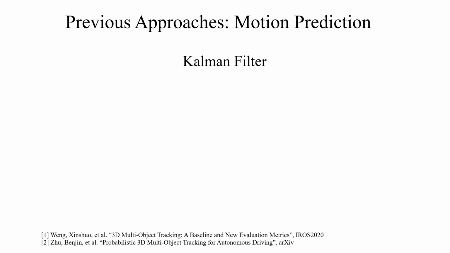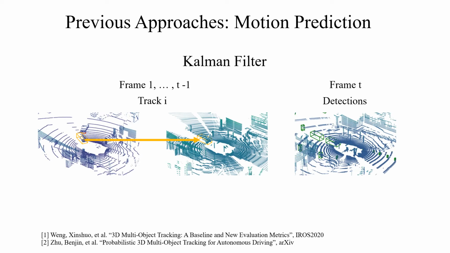Traditionally, data association is obtained using motion prediction, such as using a Kalman filter. Given a track, previous works first predict the location of the object in the next time step. Distances between the object detections and the prediction are then calculated using the probability and the predicted distribution. Given these distances, optimization algorithms, such as the Hungarian algorithm, are used for data association.